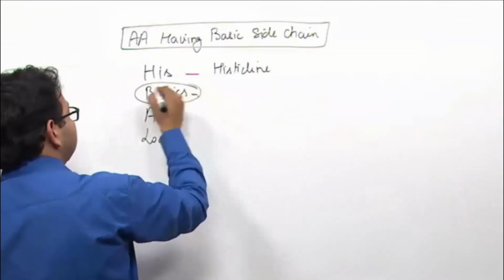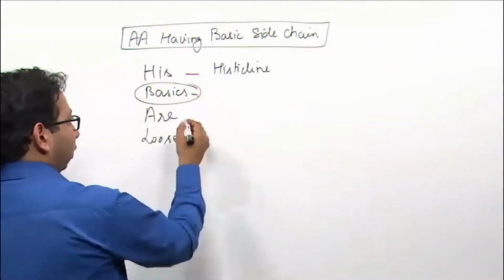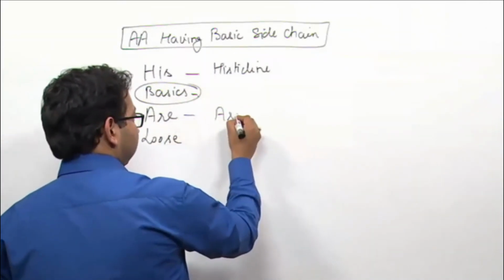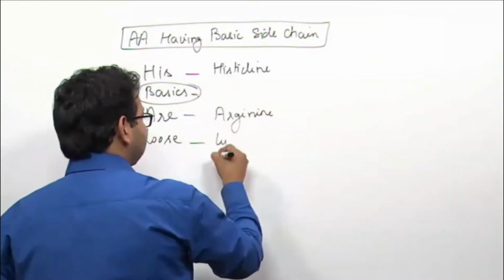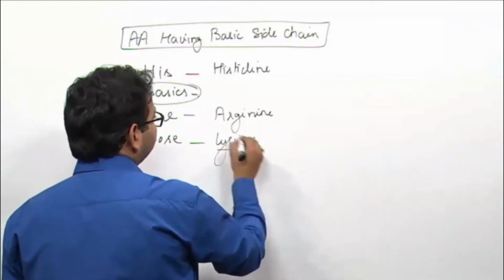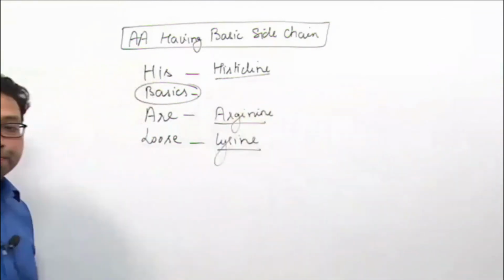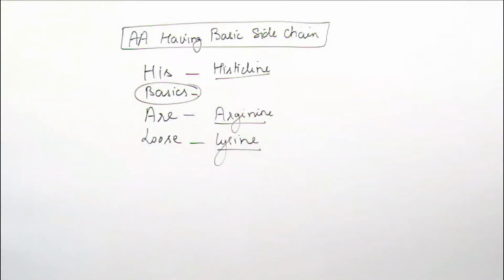Basic means basic amino acid. R for arginine. Loose for lysine. So histidine, arginine, or lysine are these three basic amino acids.